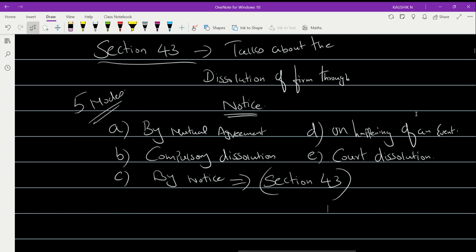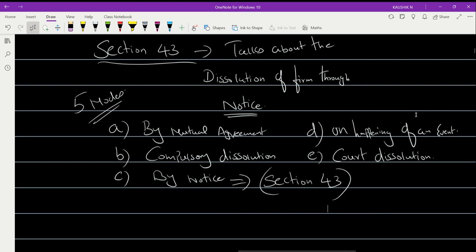Most probably, the main reason why a firm goes for dissolution is if they earn only losses instead of profit over a period of time, they won't be able to withstand in the market and face the competition that is prevailing, so they have to withdraw from the market. Number two, if the tenure, the time period for the partnership, has come to an end, then they may withdraw the partnership business.